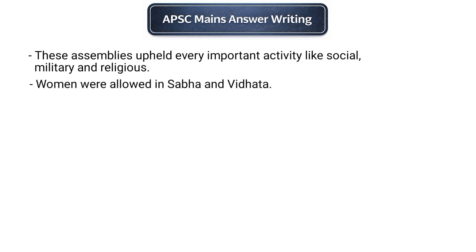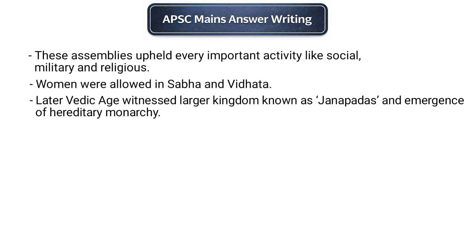Interestingly, women were allowed to participate in Sabha and Vidhata, which indicates that women enjoyed a respectable position in early Vedic society. In the later Vedic period, the political organization became more structured. Small tribal units gradually developed into larger territorial kingdoms known as Janapadas, and the system of hereditary monarchy started emerging.